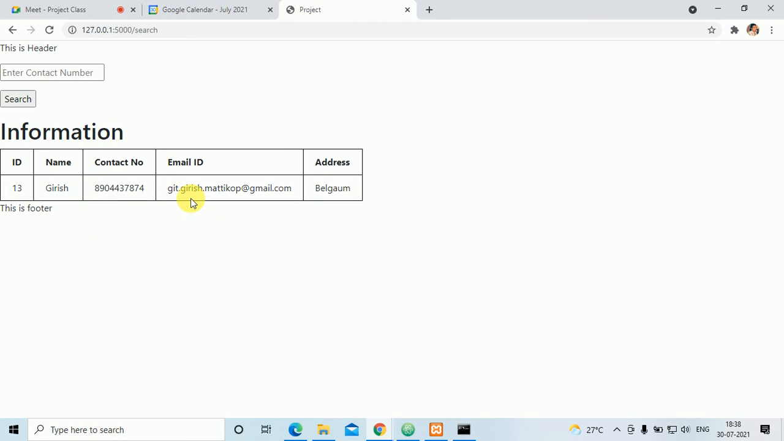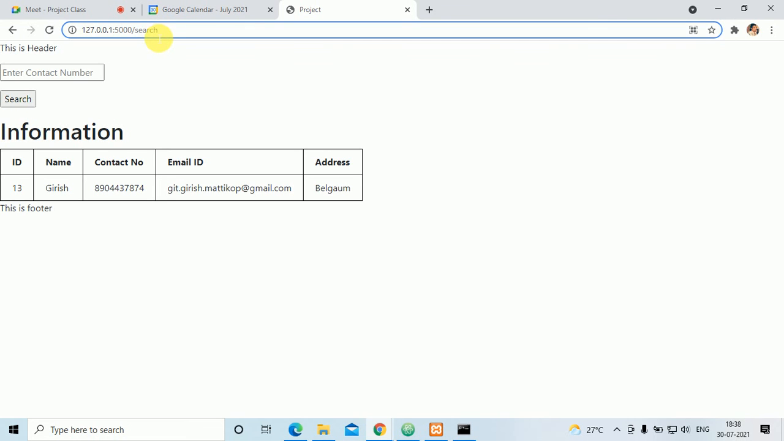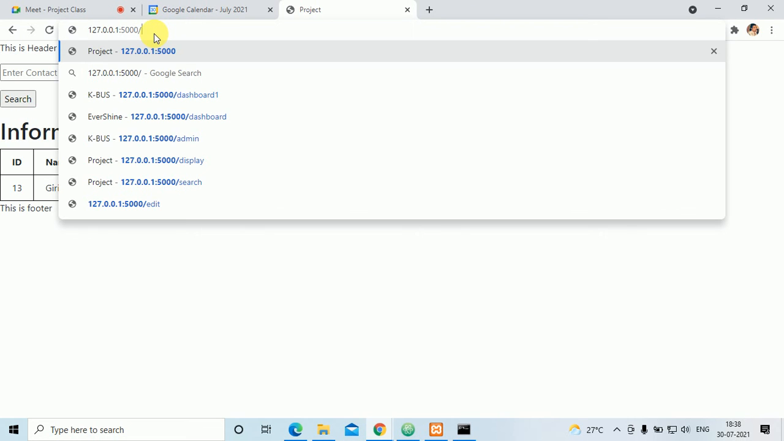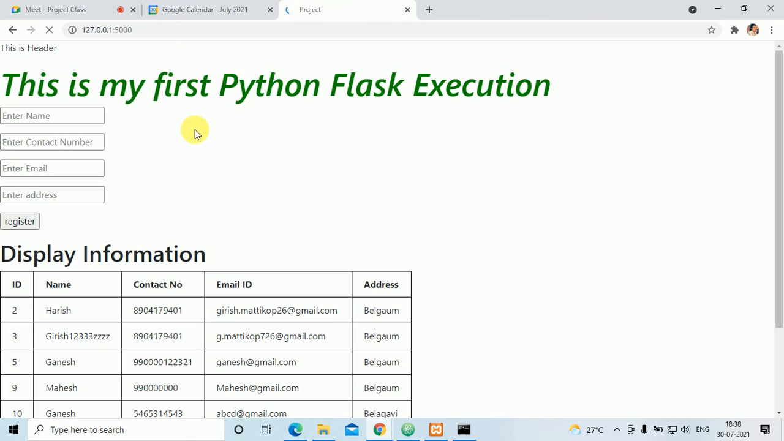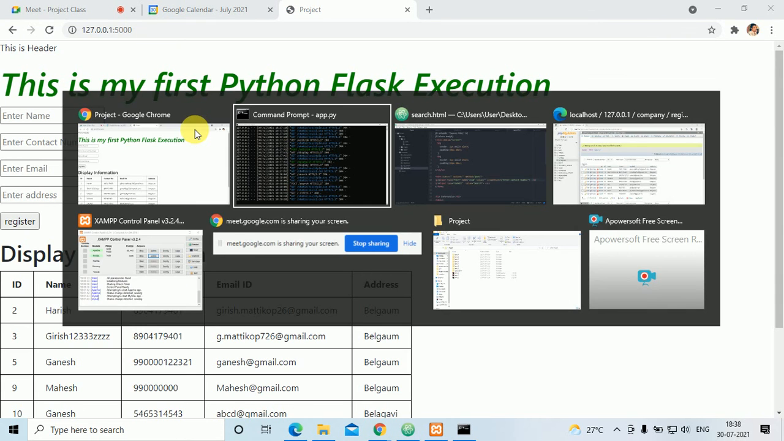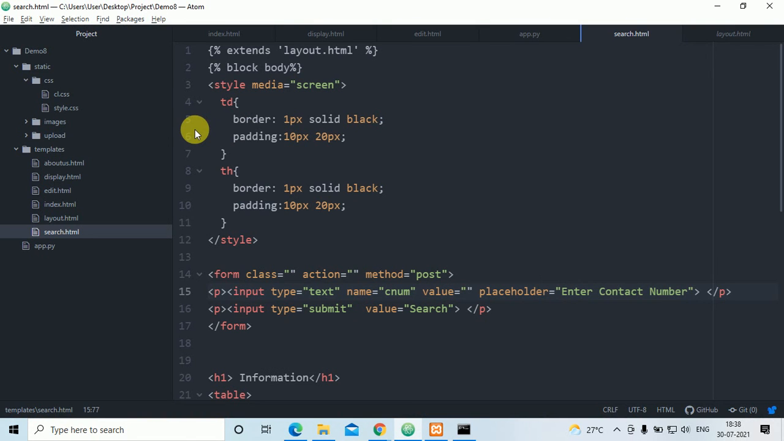So instead of going to the URL and clicking on search, index, this all, I'll create three buttons. In every HTML, see here, all HTML are there. I'll create three buttons. First, I'll go to the index.html.